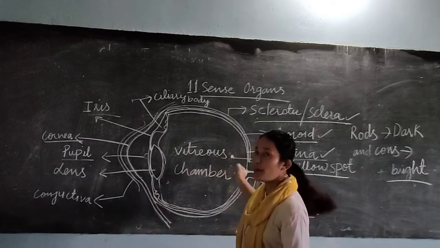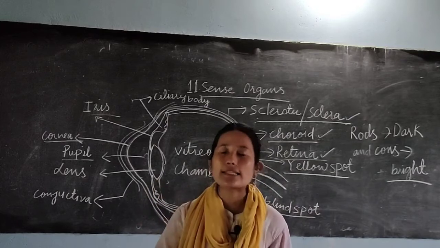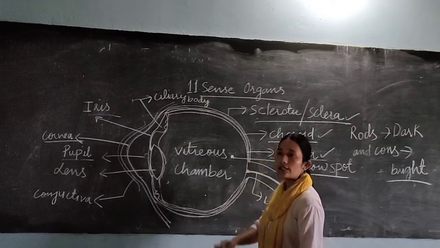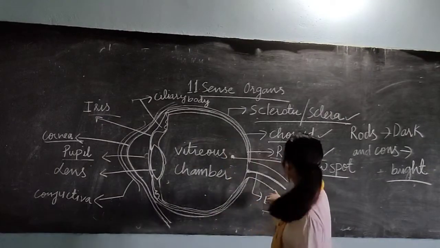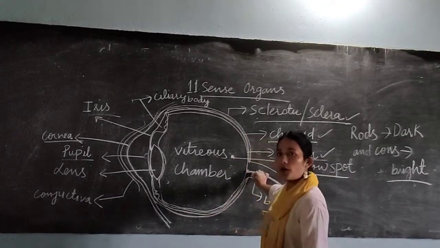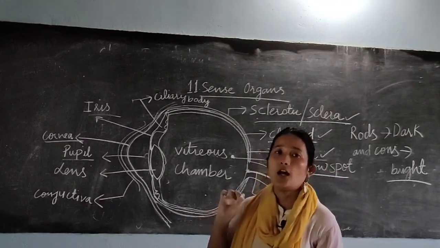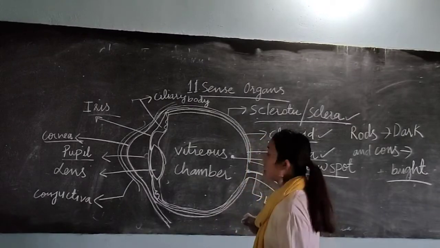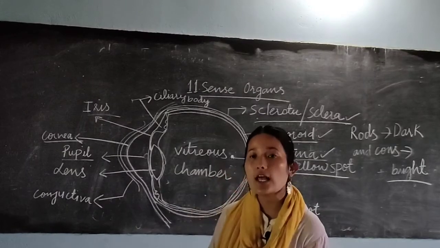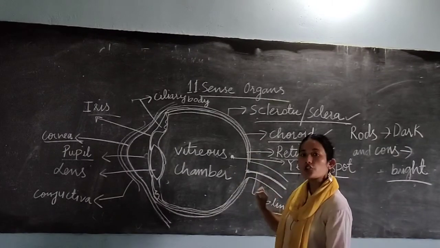Here in the retina, the image formed is inverted. In your occipital lobe, the brain analyzes the impulse sent through this sensory nerve and then makes your image upright. So your blind spot is the region where the axons of the sensory cells bundle up. That's why in this region you do not have rods or cone cells, and because of that there is no vision. So this is all about the structure of the eye.